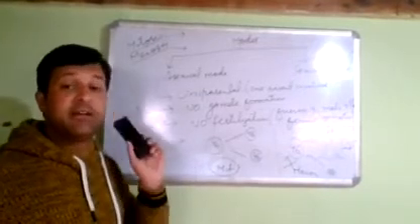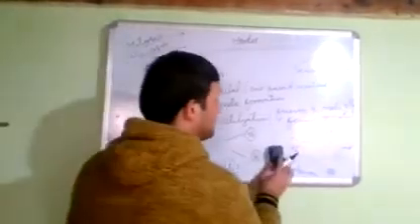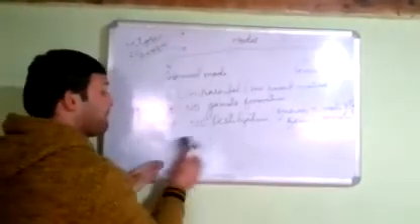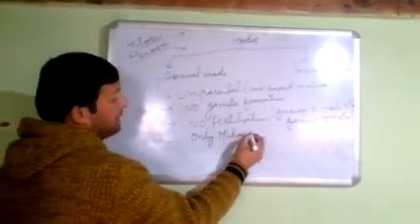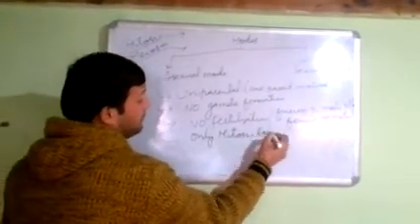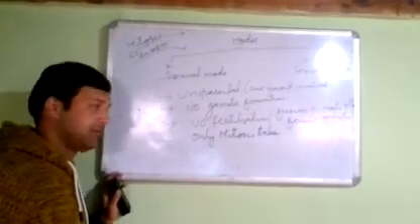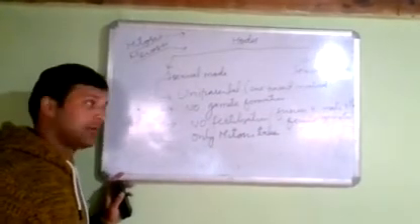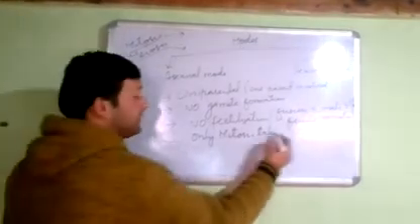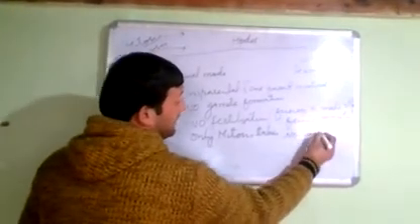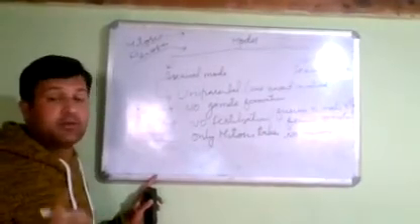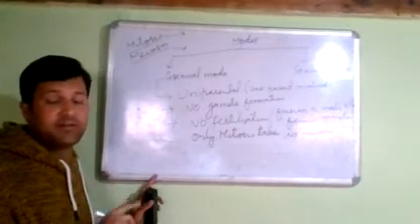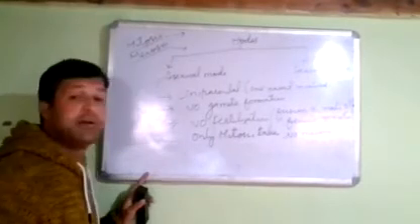Remember this point. It is always asked in competitive exams. So let me write this one now. Only mitosis takes place. Now you know mitosis is a cell division in which the cell divides into two, but the daughter cells have the same chromosome number as the parent. No meiosis. Again, meiosis is a type of cell division in which the parent cell divides into two, and the daughter cells have half the chromosome number present in the parent cell. It is very important, and it takes place in the germ cells. Mitosis takes place in the somatic cells.